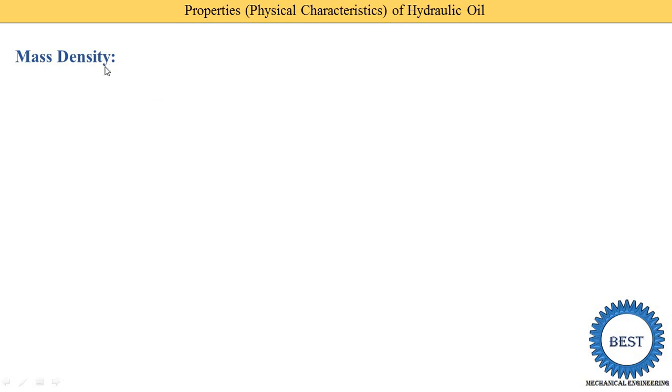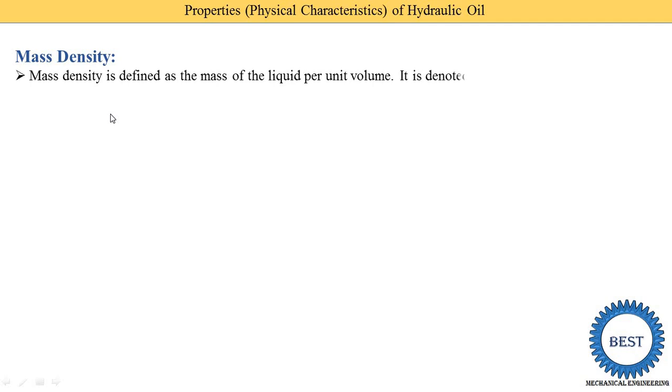Now the first one is mass density. Mass density is defined as the mass of liquid per unit volume. This is the definition, and it is denoted by rho. Now here we consider a tank, like a water tank at our homes, and each side of this tank is 1 meter. So what is its volume? That is 1 meter cubed.